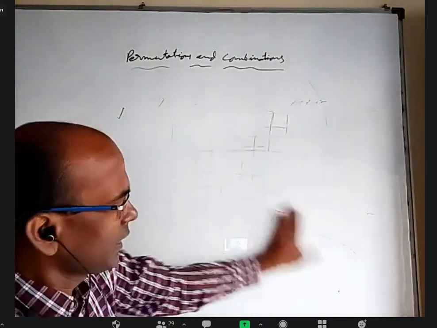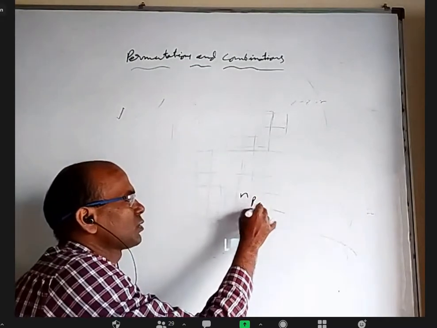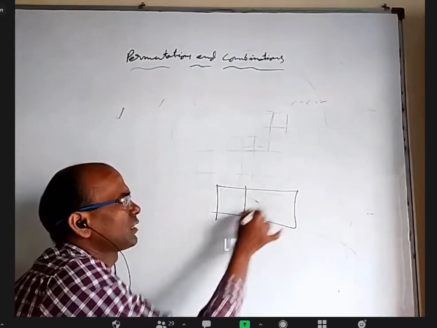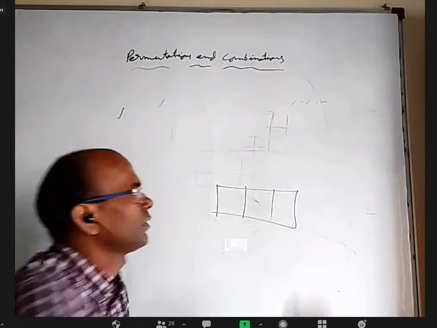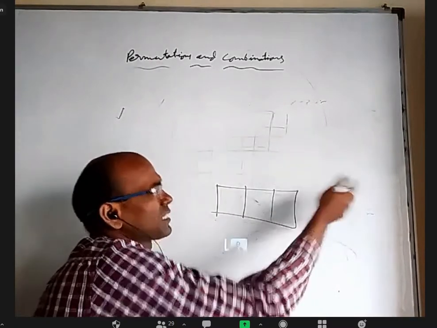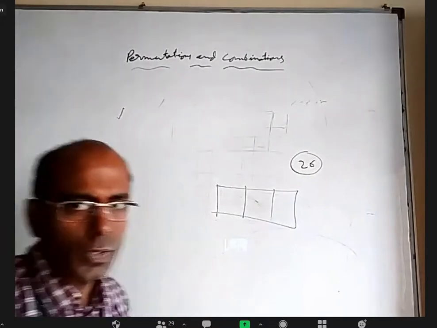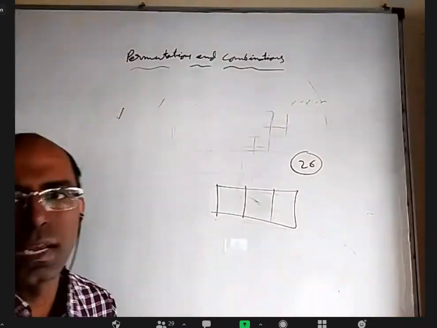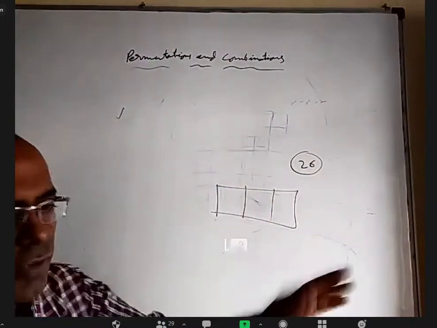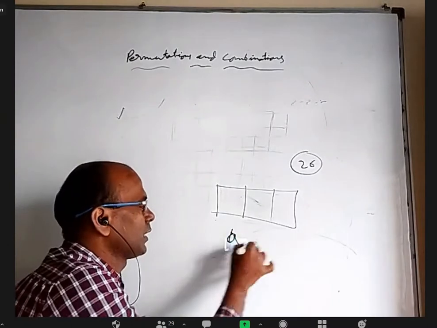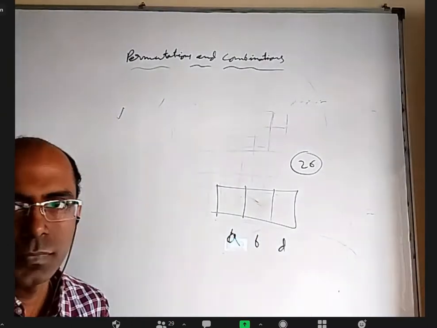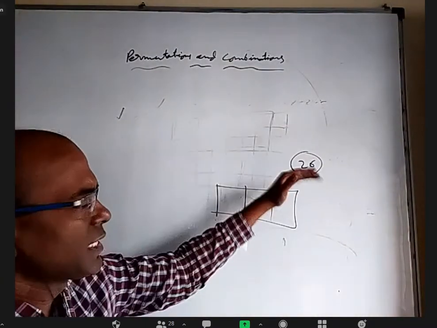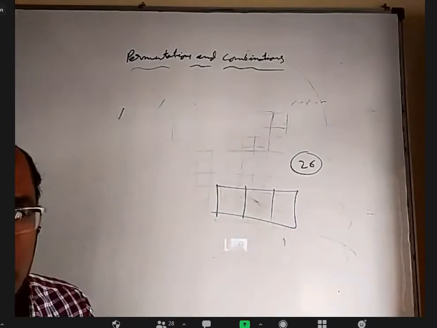Okay. And even this symbol of nPr is also not so important. What I mean is, let us say I have to fill 3 places with some English alphabets. I have 26 alphabets. I want to make 3-letter words where no 2 alphabets are the same, repetition not allowed. The word may not have a meaning in English, for example ABD is not a valid word in the dictionary, but whether they have meaning or not, don't worry. Repetition not allowed. Using 26 alphabets in English, how many 3-letter words can I make?